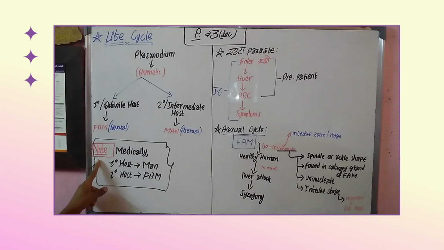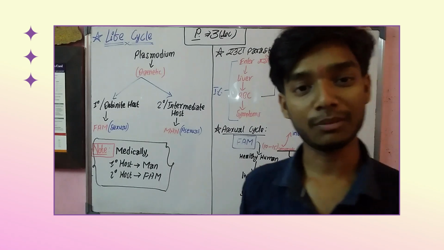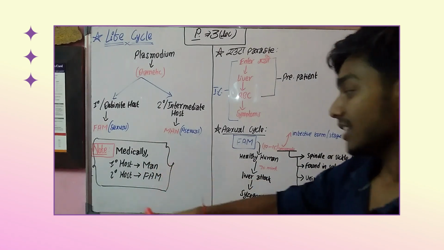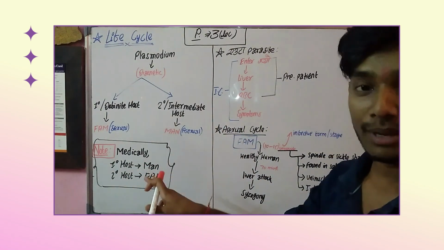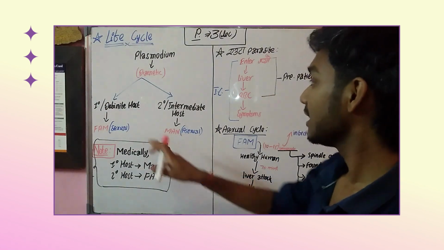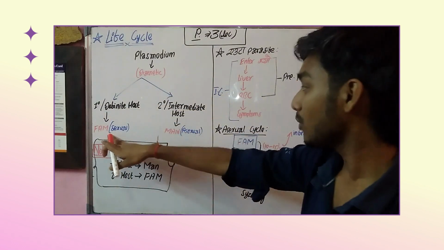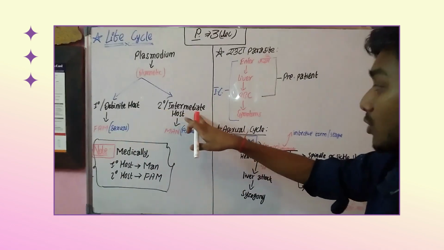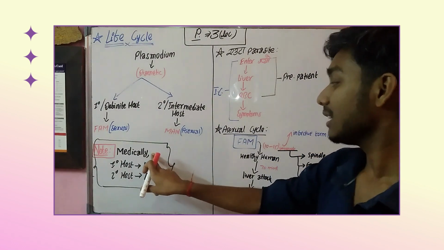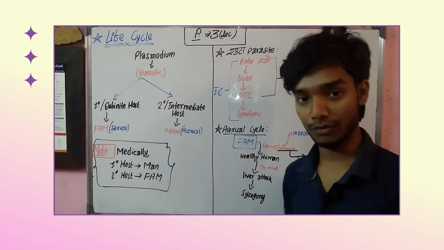But what happens is that medically it is proven, or medically what we say is, that the primary host is man and the secondary host is the female Anopheles mosquito. Once again, I would like to repeat: as Plasmodium is digenetic, we say that the primary or definite host is the female Anopheles mosquito, and the secondary or intermediate host is man. But what is medically proven is that the primary host is man, whereas the secondary host is the female Anopheles mosquito, right?